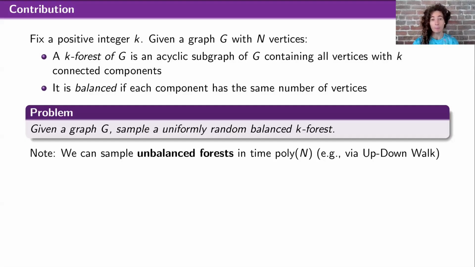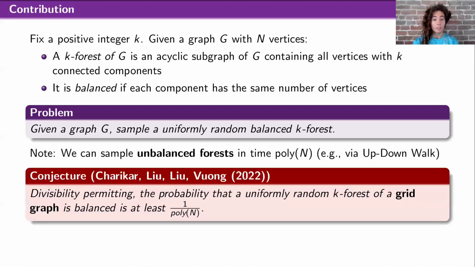However, the forest you get might not be balanced. So a simple thing you could do, if you want to sample uniformly from the set of balanced k-forests, is just to reject the ones that are not balanced. And it was recently conjectured that this would work in the special case when G is a grid graph. Namely, a recent conjecture of Charikar, Liu, and Wang in 2022 is that the probability a uniformly random k-forest of a grid graph is balanced is at least 1 over some polynomial function of the number of vertices. This implies that this rejection step will only tack on another polynomial factor, so this gives you a polynomial time algorithm for sampling balanced k-forests.